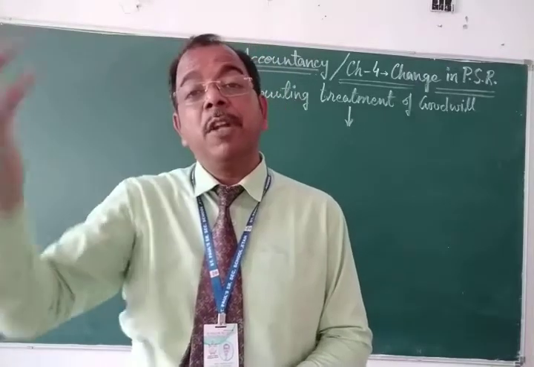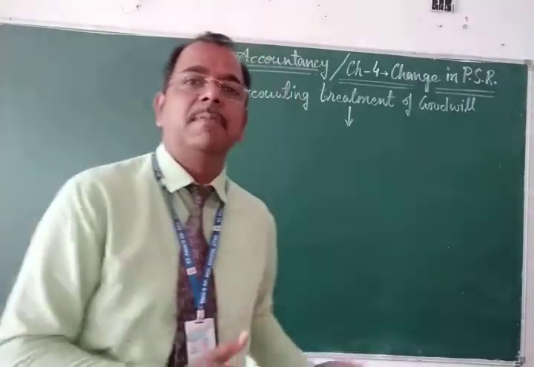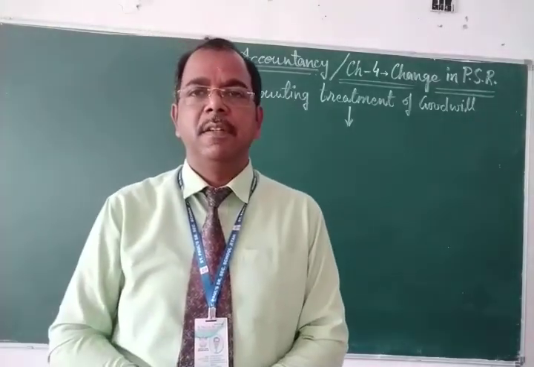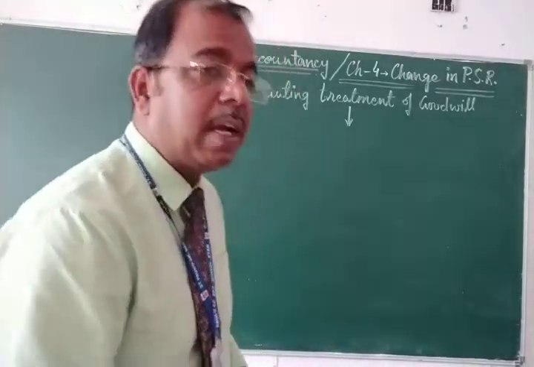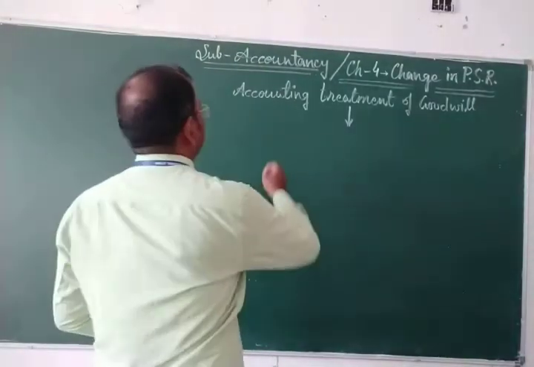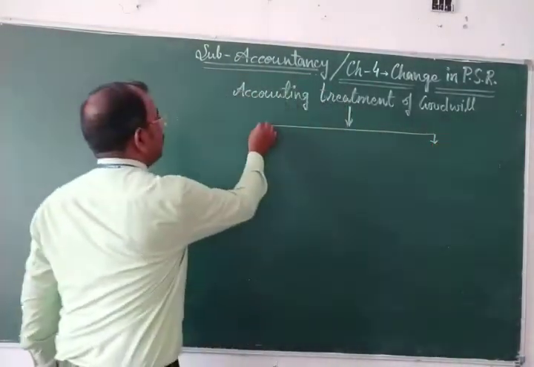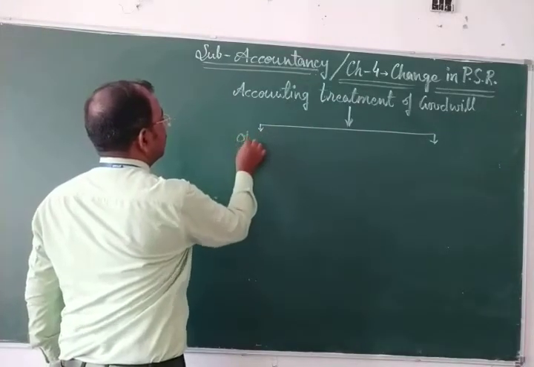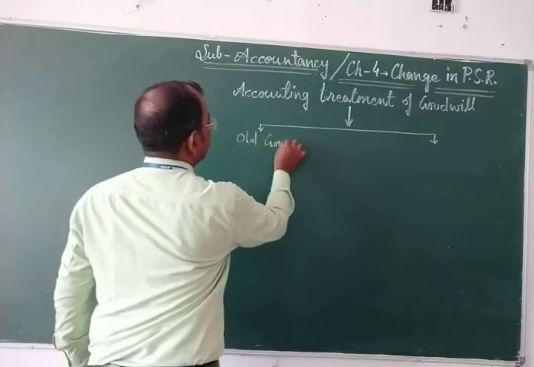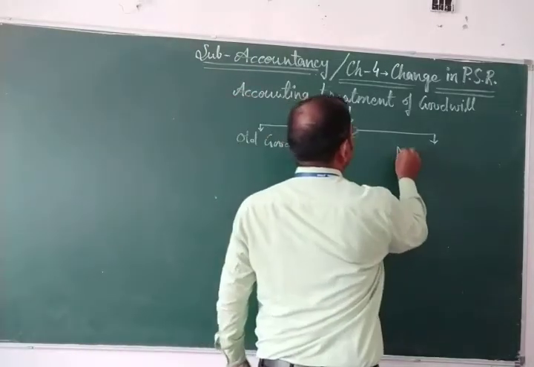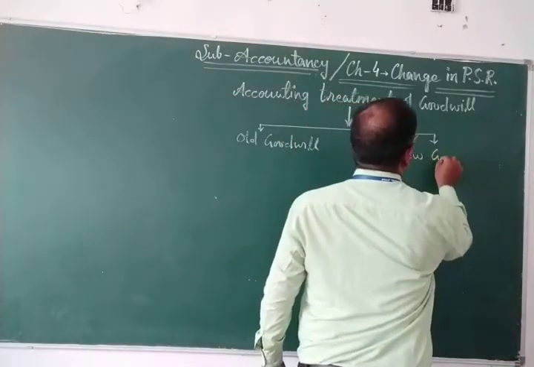So from the accounting point of view, in this chapter, how many types of goodwill are there? Students, there are 2 types of goodwill. Those 2 types are, first one is old goodwill and second one is new goodwill.